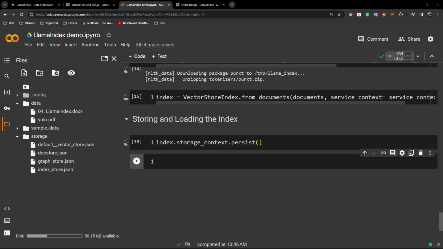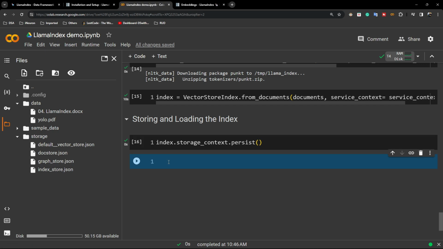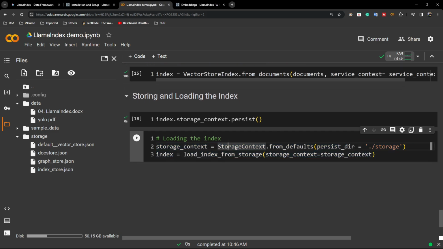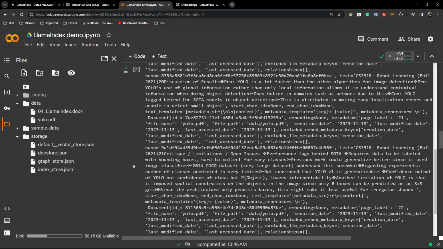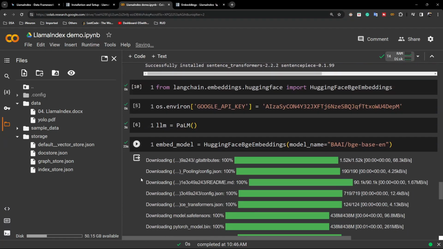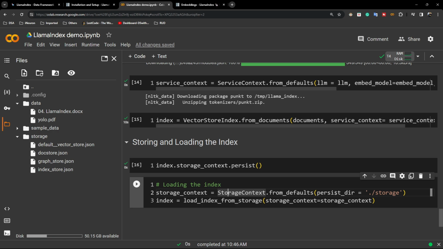Now let's see if you have some existing storage or existing index already. So instead of creating them, you can directly load it. So this is the code, load the index. Here you need to call storage context. I think you remember we imported this thing, storage context. Using storage context, there is a method called from default, and here you just need to give the persist directory, which is nothing but storage, and it will load that.